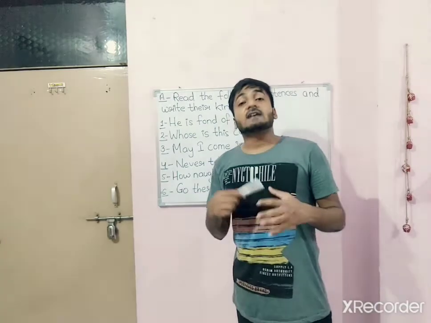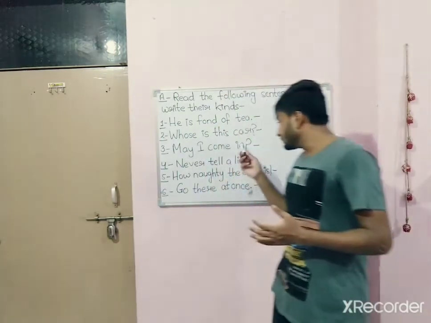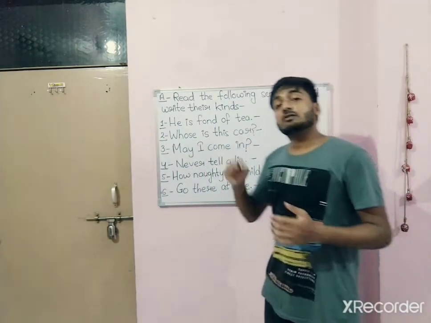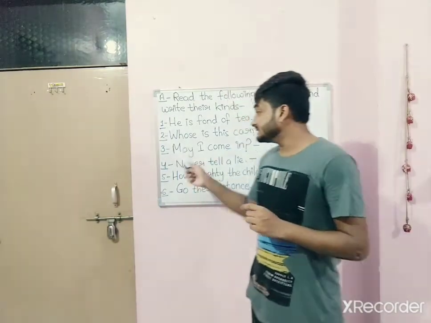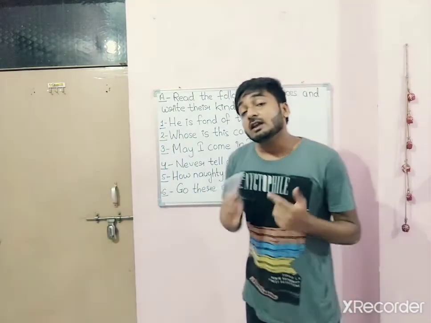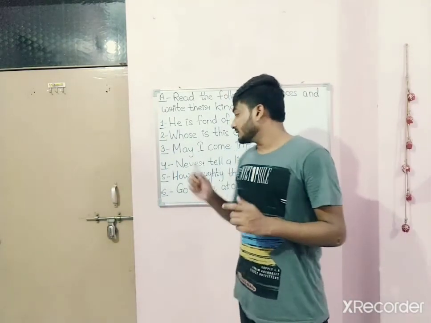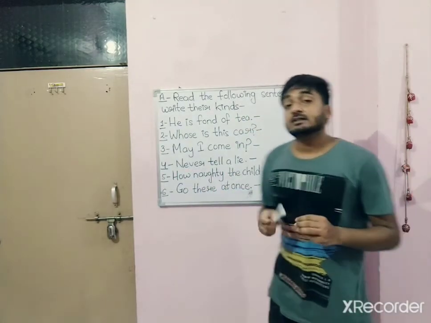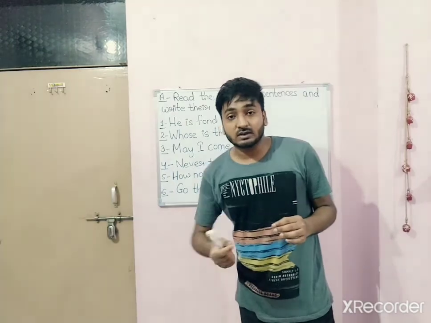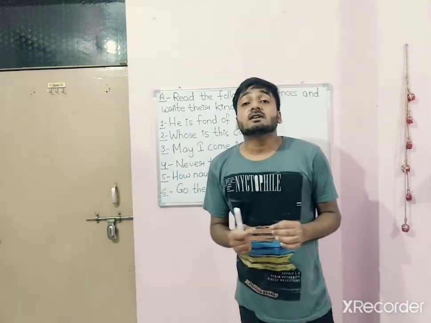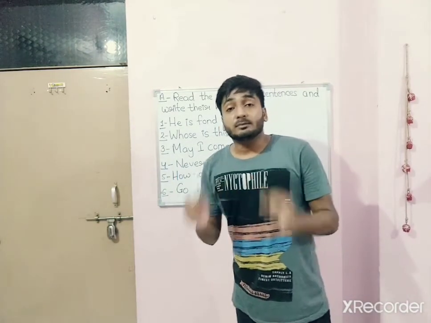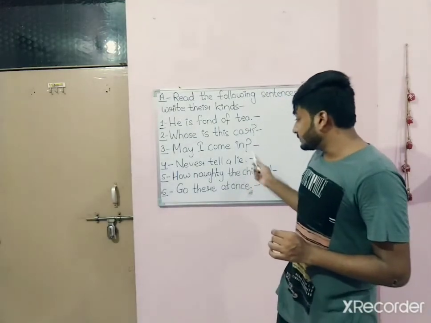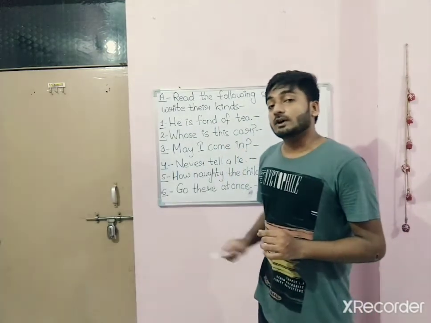Again, it's asking a question and ends with a question mark. That means number 3 is also an interrogative sentence. Now number 4, never tell a lie. It's a humble request to someone. That means it's an imperative sentence and it also ends with a full stop.